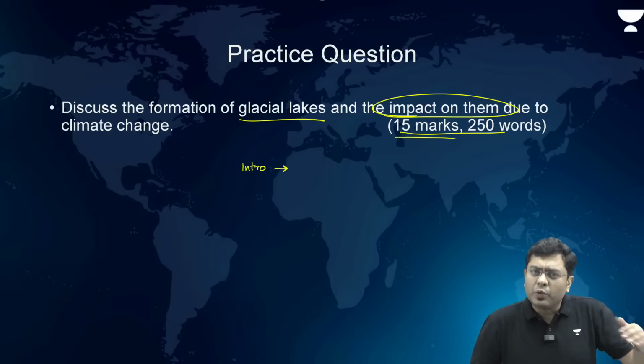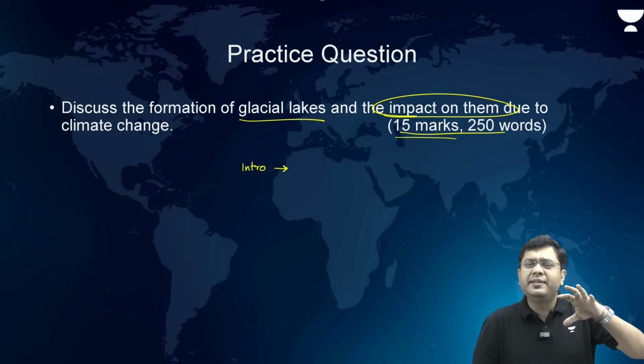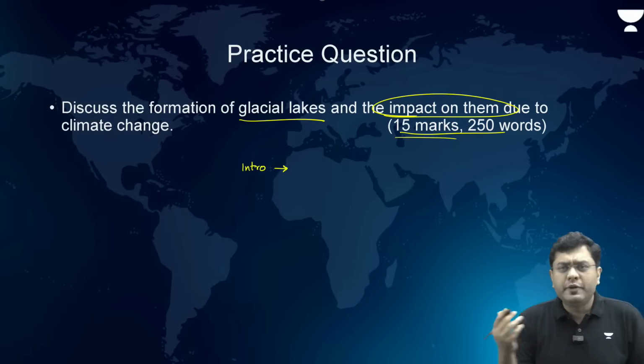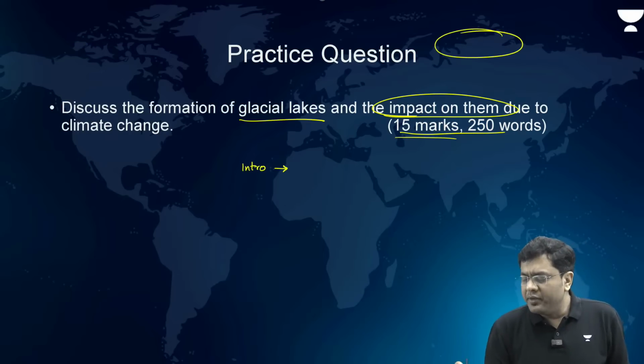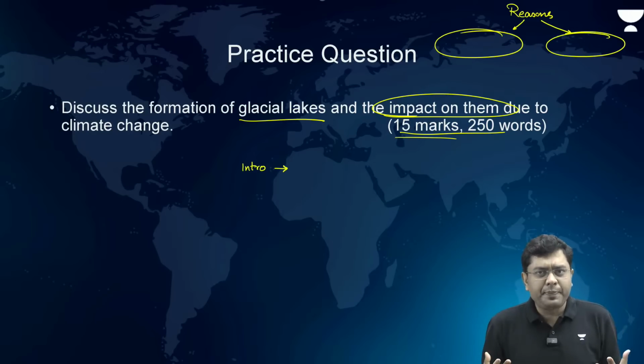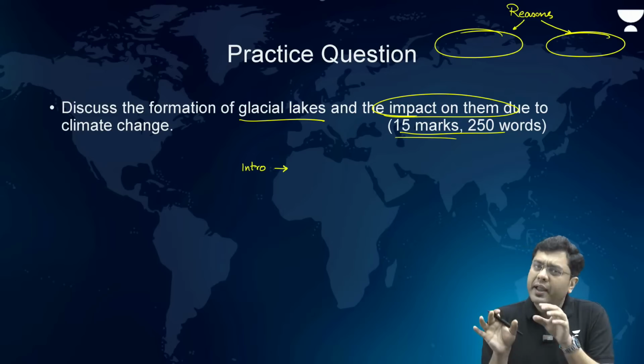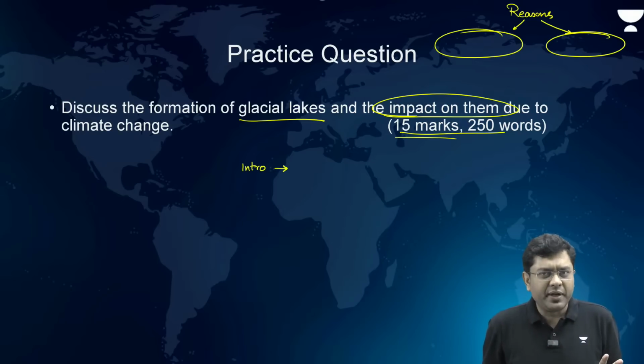Talk about the fact that why this increased melt is happening, that also you can fit in here, but do that in a kind of a bubble manner. Draw these bubbles as reasons, right? Reasons for increased melt. Draw a couple of bubbles, not occupying larger space and indicating to the evaluator that you know this also, and it will be much more presentable as well.